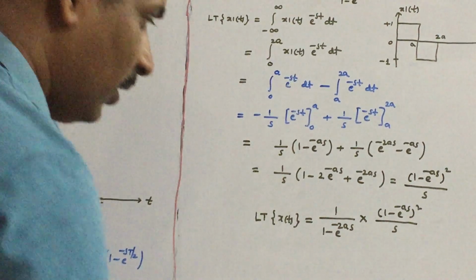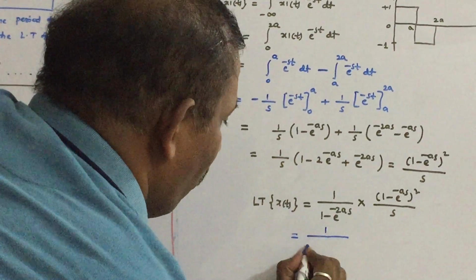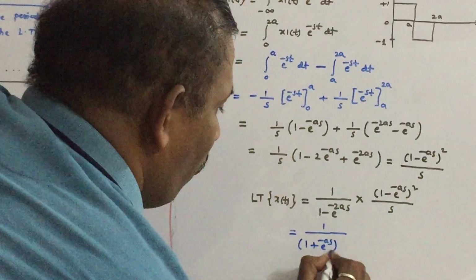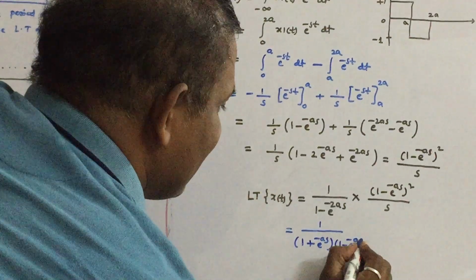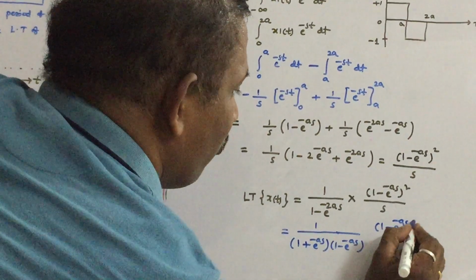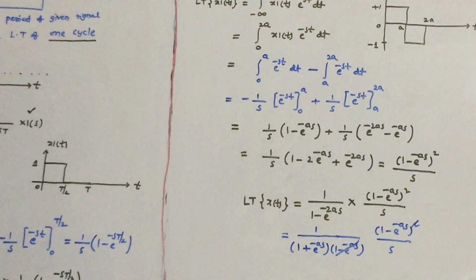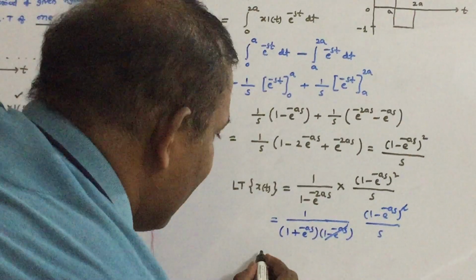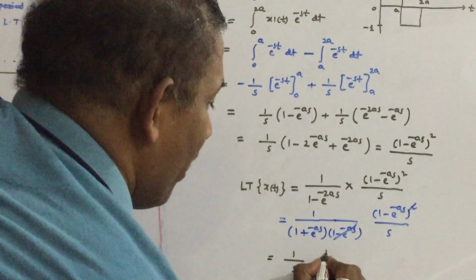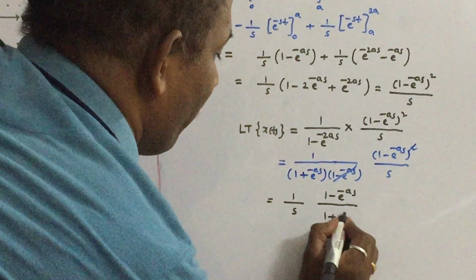This can be written further as 1 by 1 minus e power minus as into 1 plus e power minus as, into 1 minus e power minus as whole square by s. Let us cancel one term. Therefore this is written as 1 by s into 1 minus e power minus as by 1 plus e power minus as.